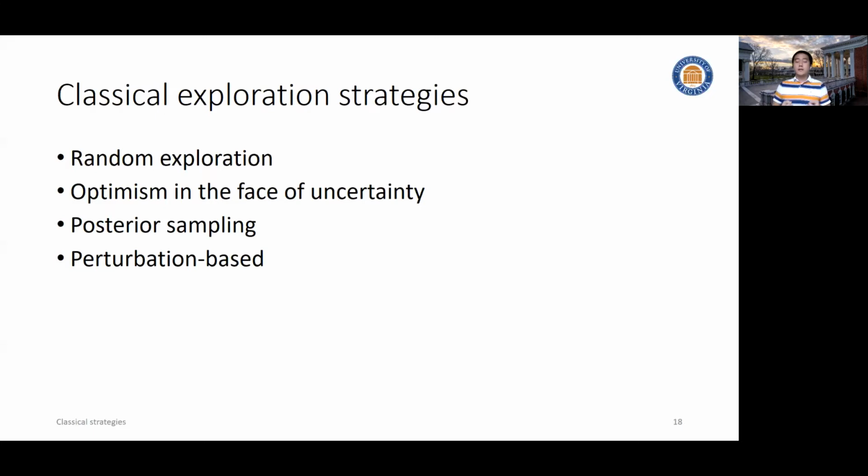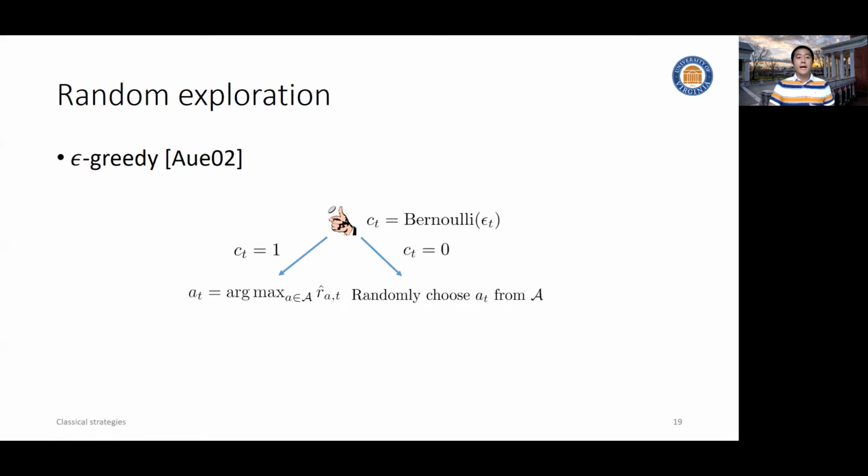So let's get started with the first exploration method, that is random exploration. As the name indicates, basically we're exploring purely randomly. And the most famous random exploration strategy, as most of you might have already heard, is epsilon greedy.